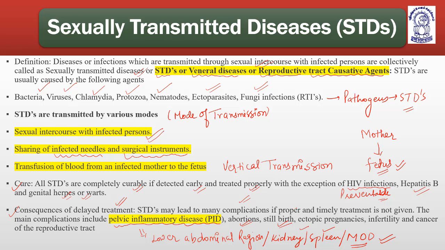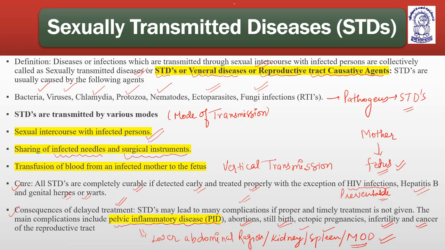Abortions, and infertility: it may lead to infertility if it gets complicated and involves the reproductive tract system, and may lead to cancer as well. So these are the possible complications of sexually transmitted diseases if they are not dealt with properly. Now coming to the different types of sexually transmitted diseases, we actually have to talk about.